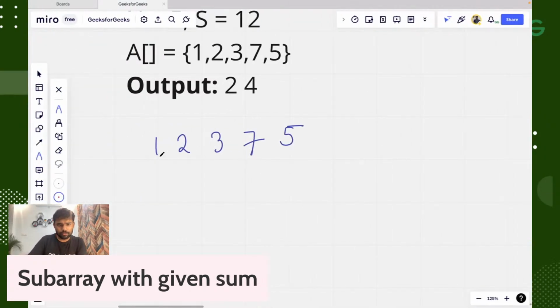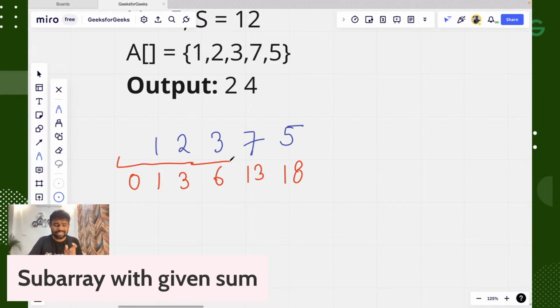Yes, 1, 3, 6, 13, and 18. But in this prefix array concept, we also take a particular integer 0. What does 0 mean? There is also a case that we have not taken any element, so till here the sum is 0. Till here the sum is 1. Till here the sum is 3. Till here the sum is 6, 13, 18. This is what the prefix sum array tells us: the sum of elements till that particular index.